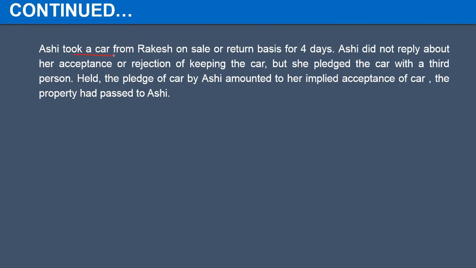Ashi took a car from Ramesh on sale or return basis and she said that I will try this for 4 days. But Ashi did not reply about her acceptance, rejection or keeping the car. But she pledged the car to a third person. So it was held that the pledge is an implied acceptance. So Ashi has taken the car.